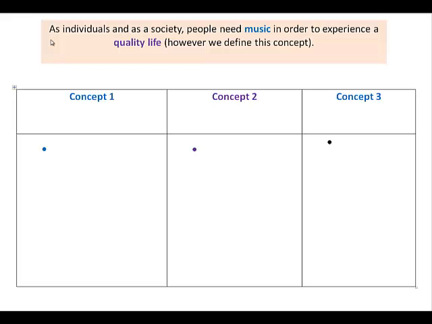So step one is deciding what the core concepts are in my research question, and I've decided that music and a quality life are the most important concepts in my research. So I'm going to go ahead and type them in here on my grid. So I definitely want to find research or other information that is about music and about a quality life, however we define that, whatever it's called.